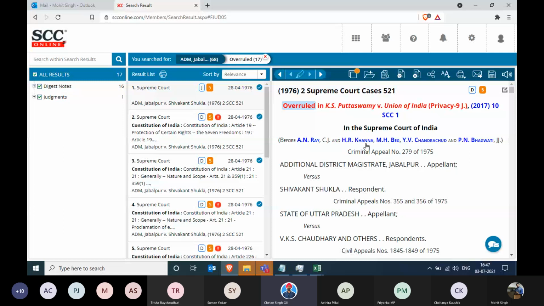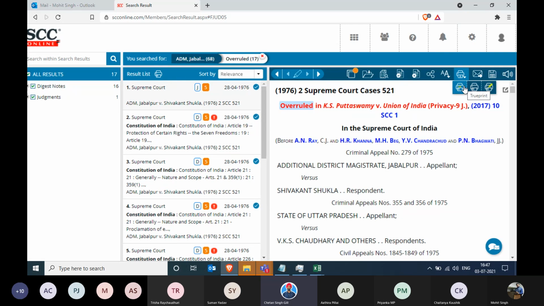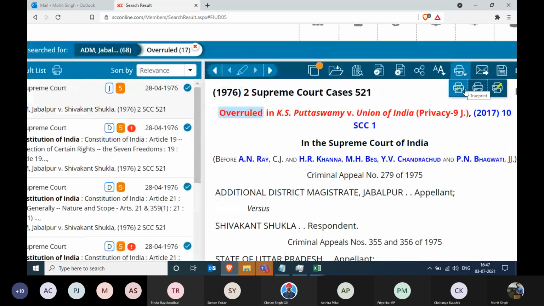Now in this, you want to take a printout of this judgment, and considering that we are not going to the library, we want the exact true printouts, the exact true copy. Then what you can do is come to this print option. It has three options. One is a true print, another is a non-true print, and the third is a non-true print with highlights.